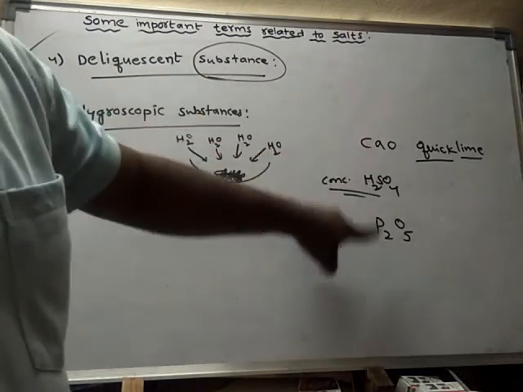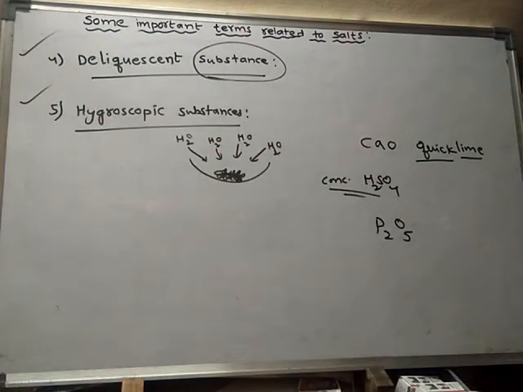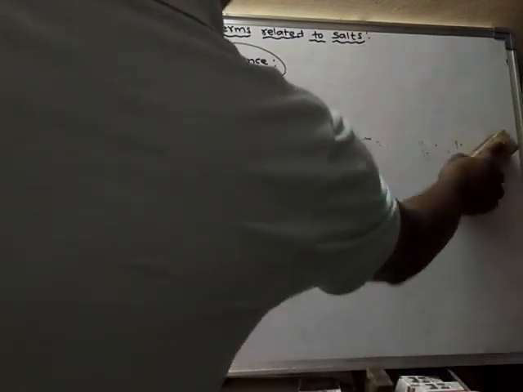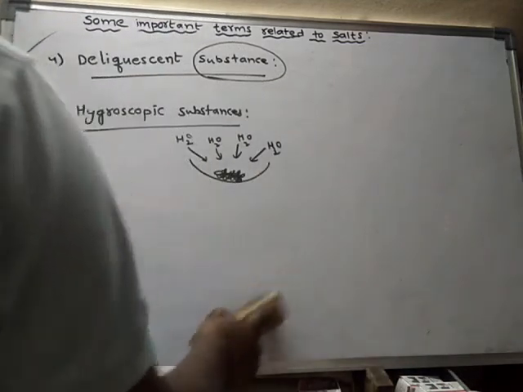These substances are helpful in the laboratory because they have the ability to absorb the moisture from the atmosphere and make it a dry, moisture-free atmosphere. So these are some examples of hygroscopic substances. Now let us learn another term related to salts: efflorescent substances.